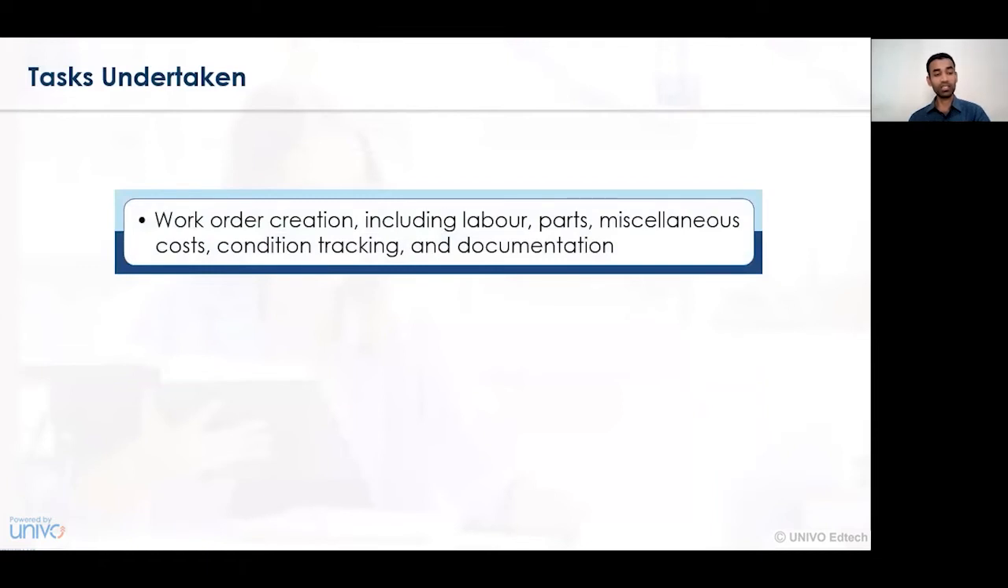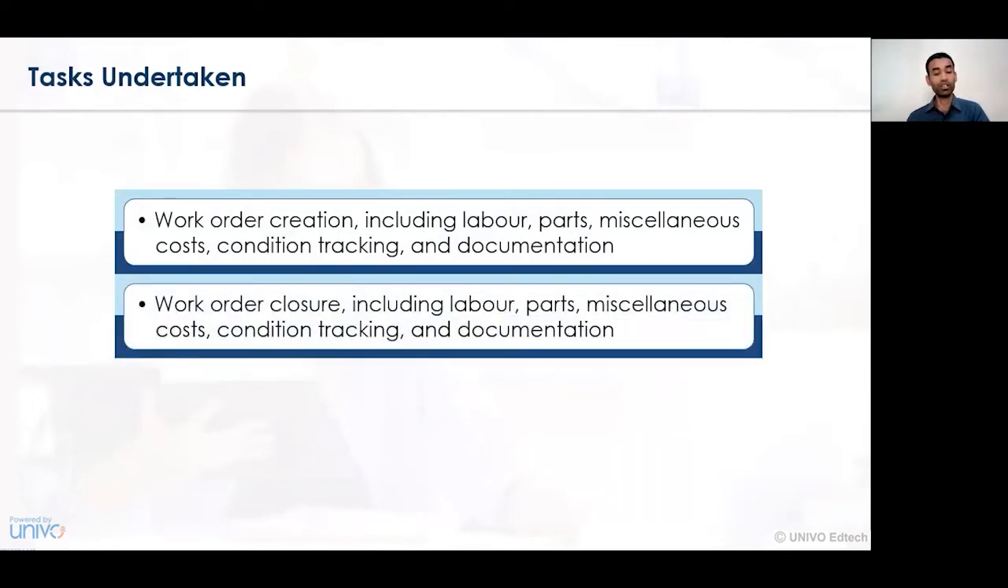Another task undertaken with respect to work order generation is work order creation, in which the labor, the parts, the miscellaneous cost, the condition, tracking, documentation, all those factors need to be taken into account. They need to be considered, and then the success rate of a particular task needs to be identified. So once the work order has been created, we have to follow and see that all the components or participants of the work order generation are being employed. They have been functioning very effectively and conducting the activities as per their need and requirement.